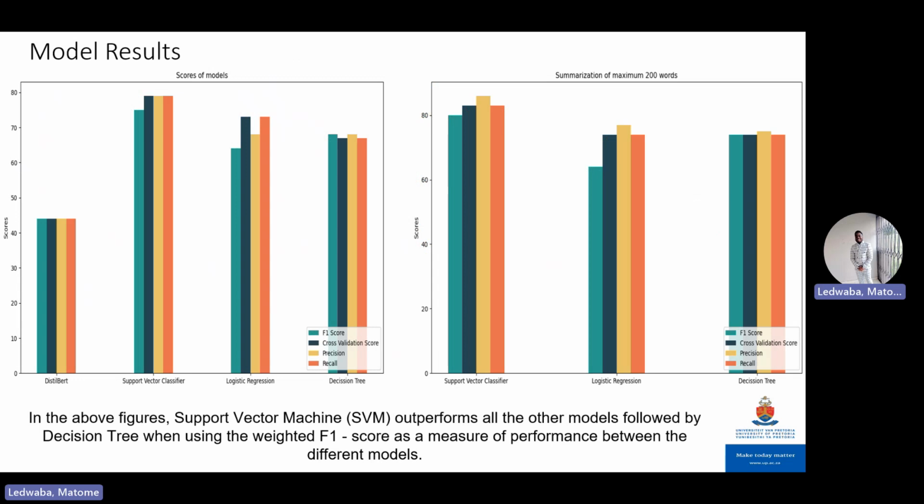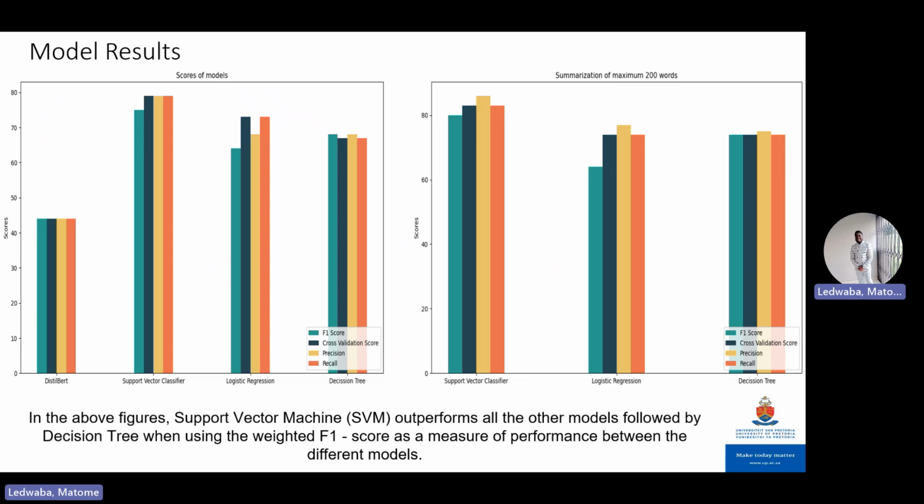For the results that we got with our models, we firstly looked at the DistilBERT transformer model, which had the worst performance that we got, even with the fine-tuning. It probably has to do with the small data set that we had for fine-tuning. We also looked at the support vector machine classifier, logistic regression, as well as decision tree. And as mentioned, we looked at F1 score, precision and recall. We also did some cross-validation to at least try and improve the performance of our models with the small data set that we had.